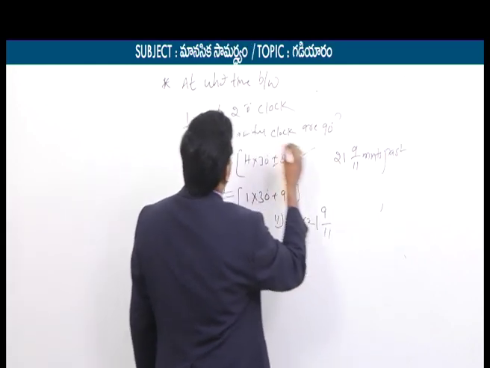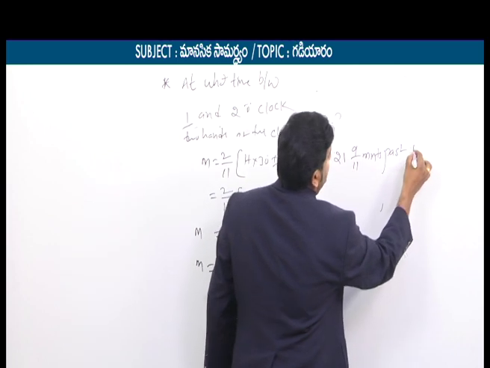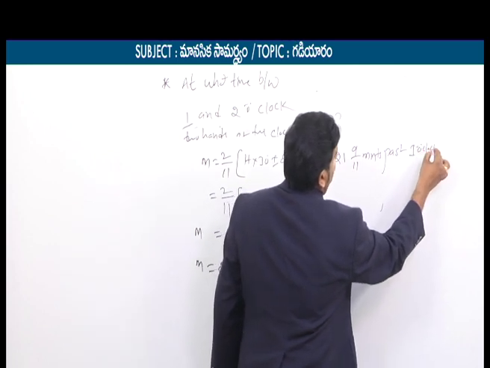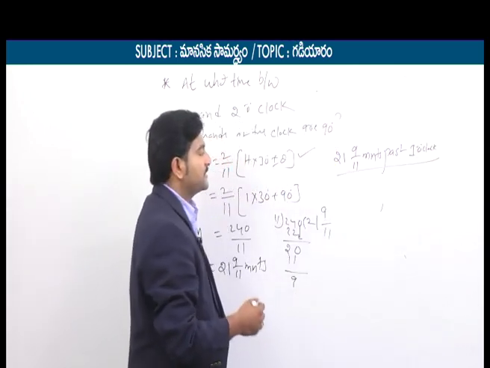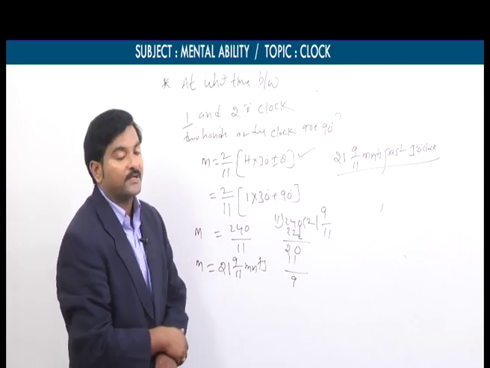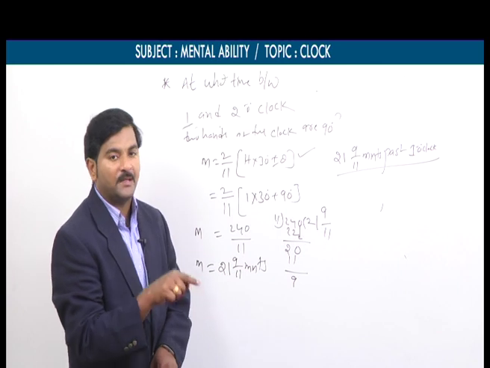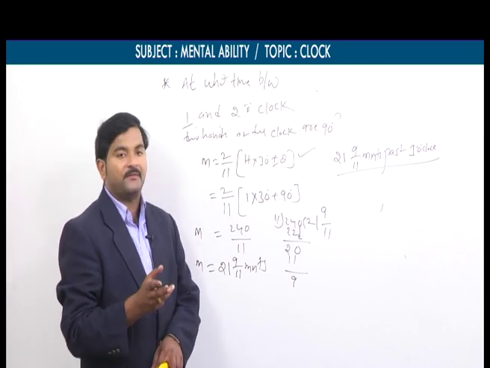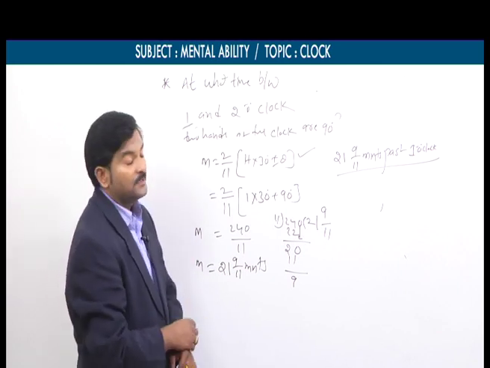So what was the given time? 1 o'clock. Past 1 o'clock. Therefore, by using this condition, at 21 9/11 minutes past 9 o'clock, exactly at that point of time, the angle between the two hands is how many degrees? 90 degrees.